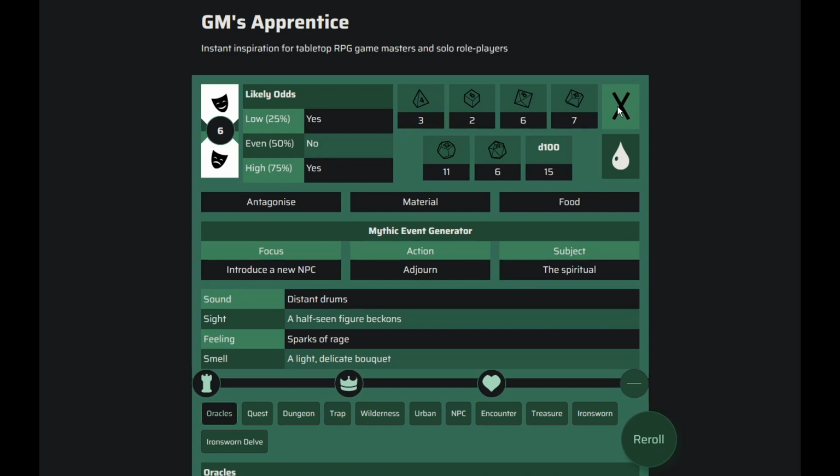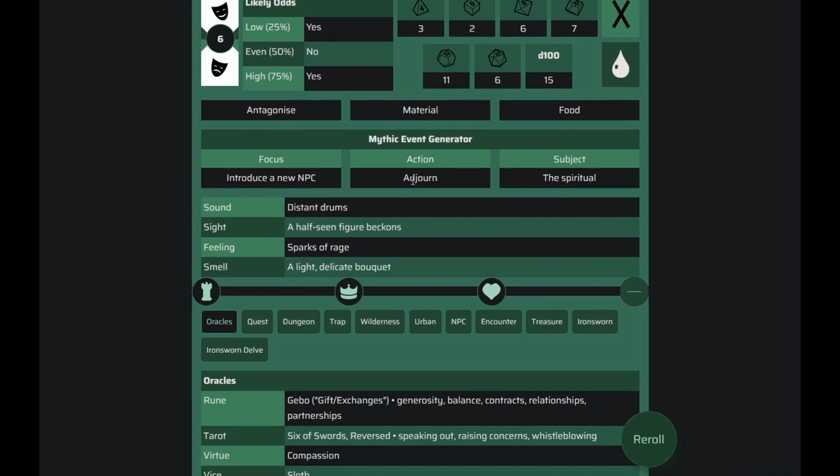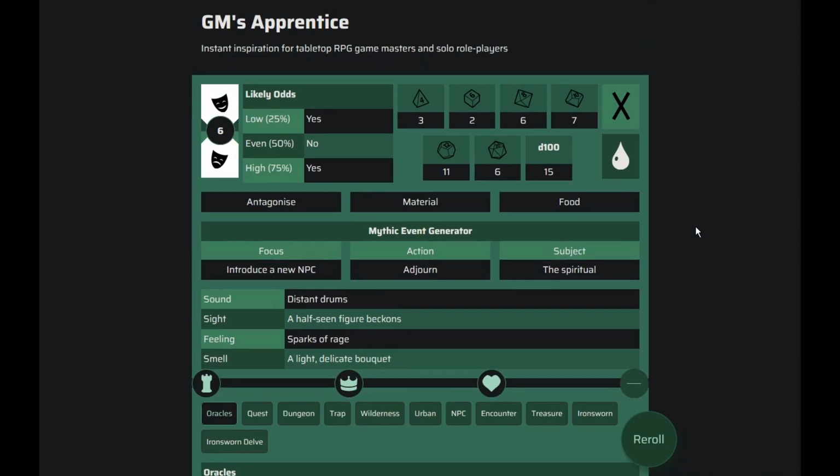For example, over here you have runes, you have elements, three different words, which I'll show you how to use. The mythic event generator is if you want to change a scene or influence a scene. Also, when you roll odds, you'll sometimes get no plus an event. This is the event that it's referring to.